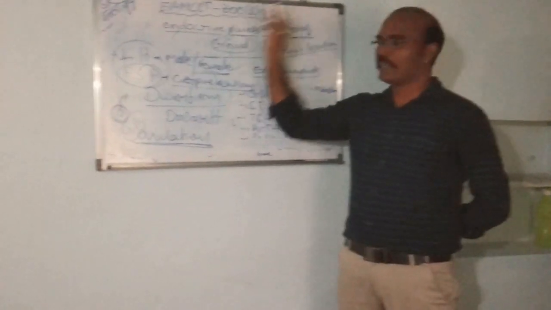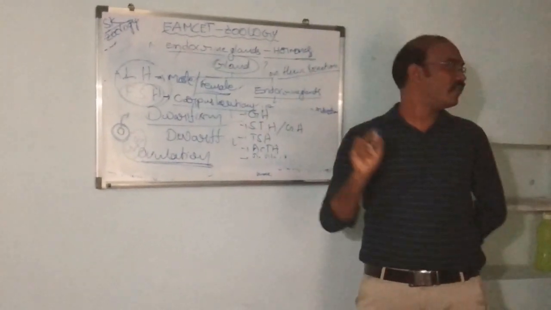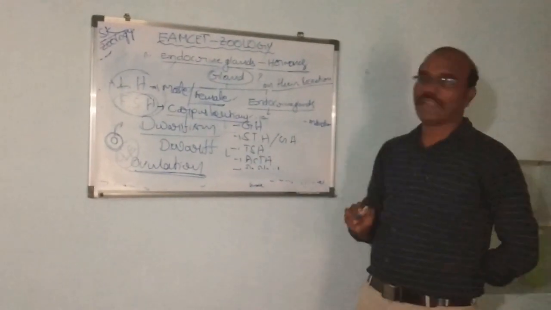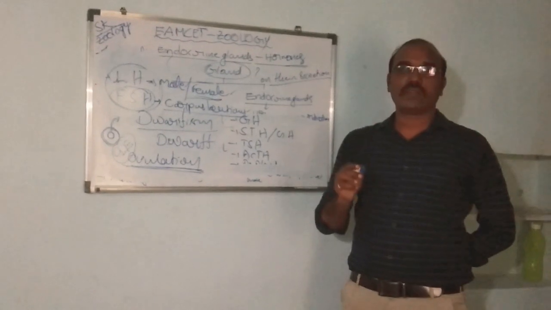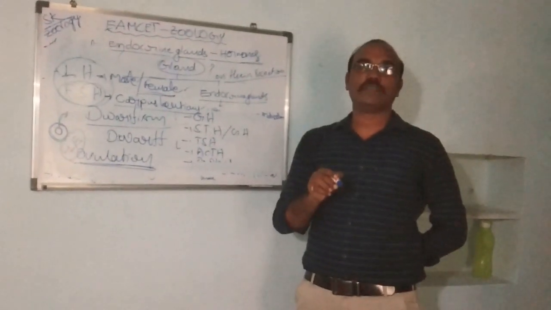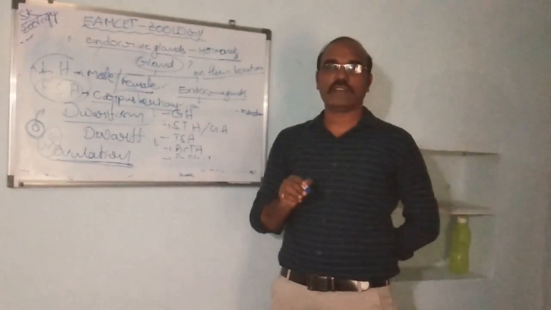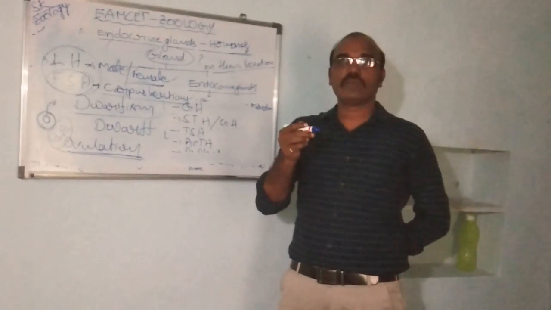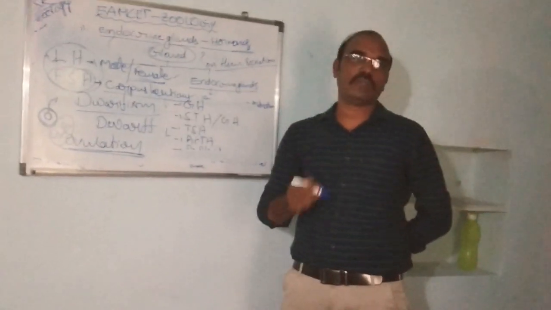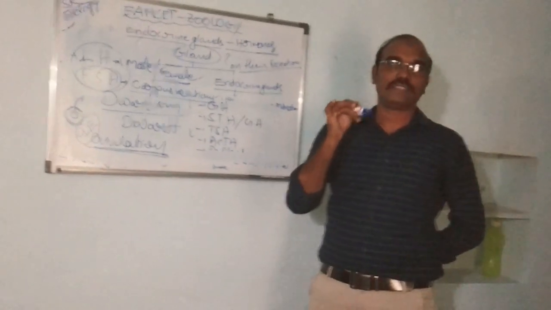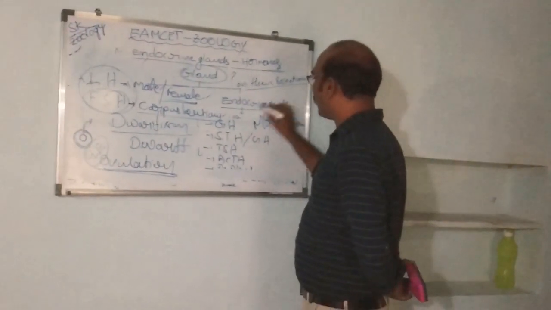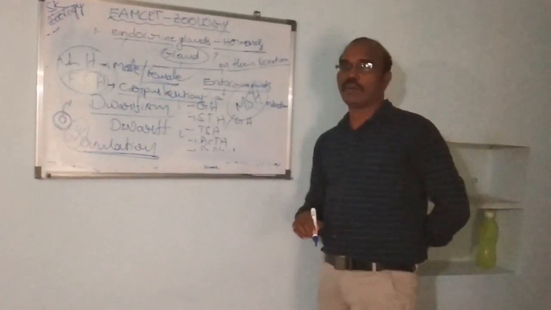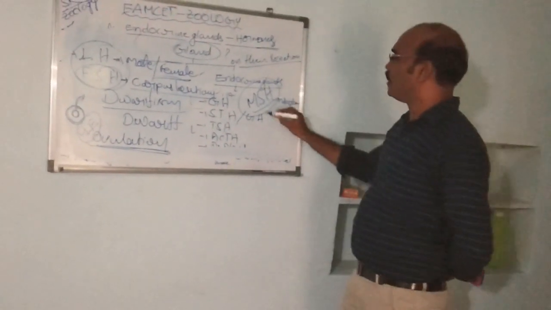It is also secreted from the adenohypophysis of the pituitary gland. Another lobe is also found in the pituitary gland, called the intermediate lobe. This intermediate lobe secretes a wonderful hormone called melanocyte stimulating hormone, MSH.